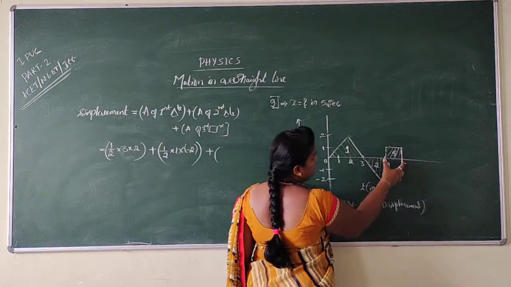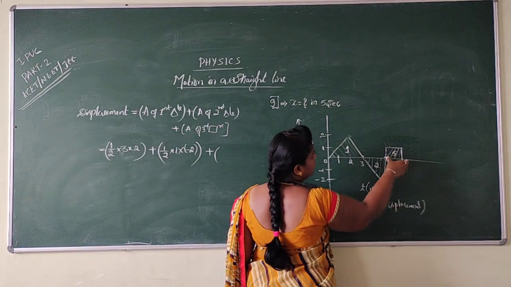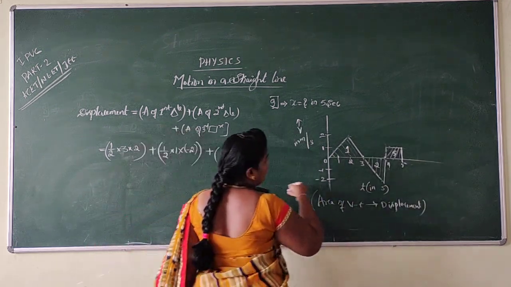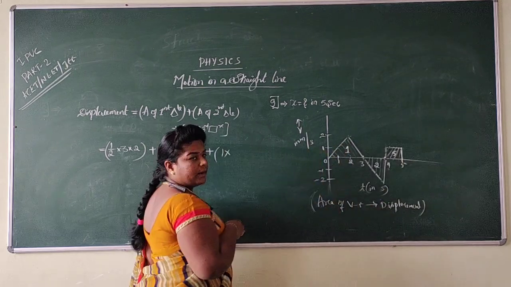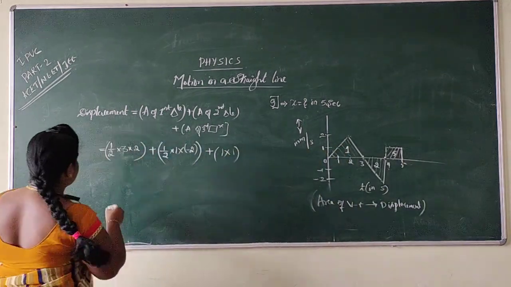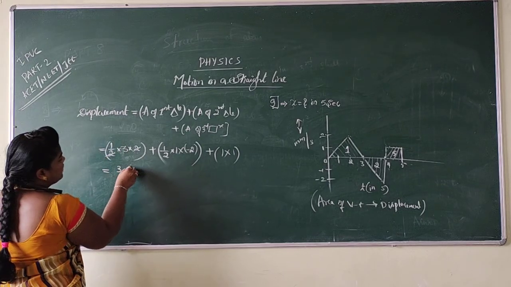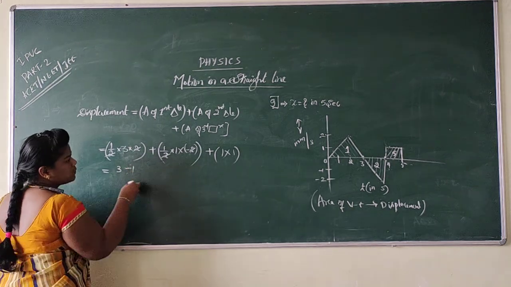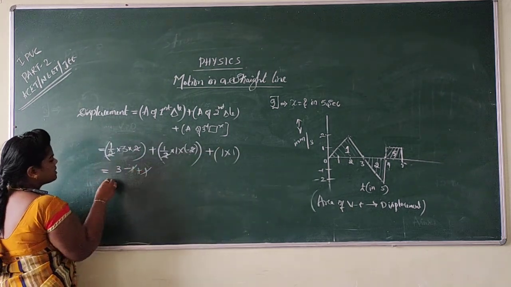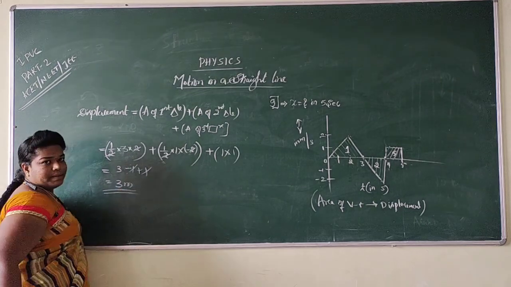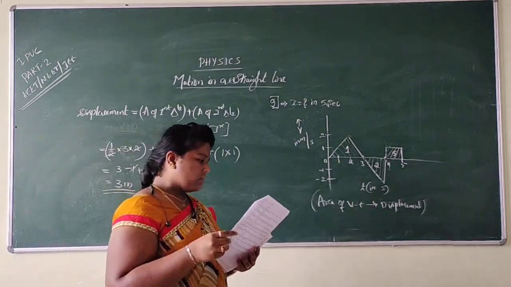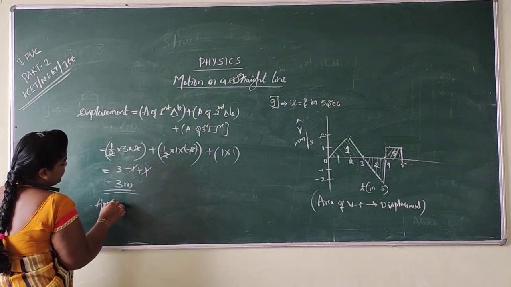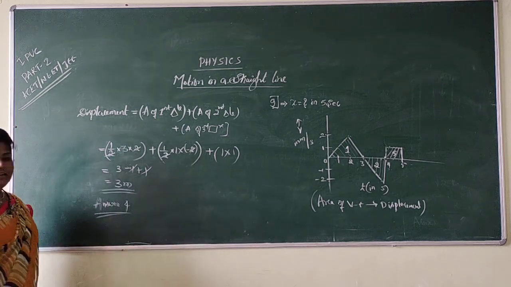The area of the square is length into breadth. So 5 minus 4 is 1, the length is 1, and the breadth is 1, right? Now the 2 cancels, 3 plus 2 cancel, it means minus into plus. Minus 1, here 1 ones are 1. So plus 1 minus 1 cancel. What remains is 3 meters. So which option is the right answer? Option 4. Option 4 is the right answer. Hope you are getting the answer. Option 4 is the right answer.